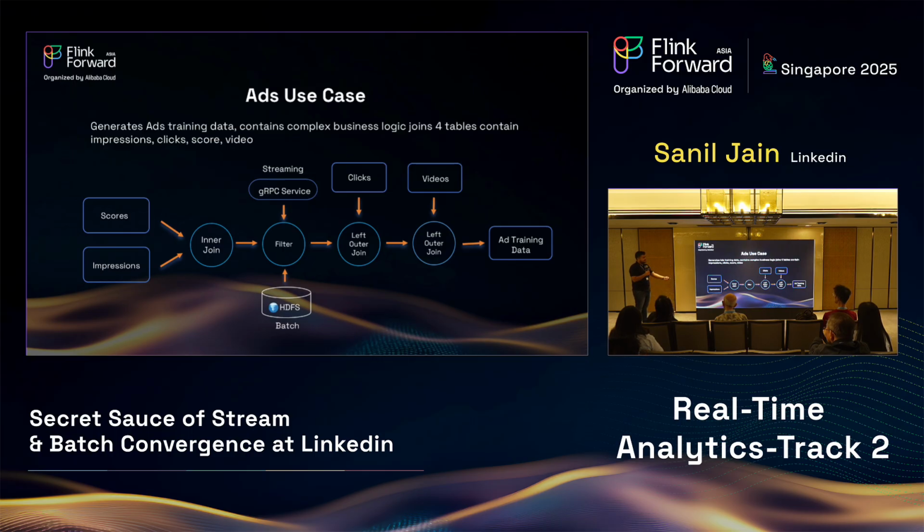So this ads use case itself has this filtering logic difference between batch and streaming. That means, like the example I gave you, they do the spam filtering using a gRPC lookup in streaming, and then they do a left join from an Iceberg table in batch, and they handle this with our convergence platform. That means they run the same code in streaming and in batch. So for streaming, this job, we are all aware that Flink is a pretty scalable stream processing engine, so there's no surprise that we can run this job at scale on streaming at LinkedIn.